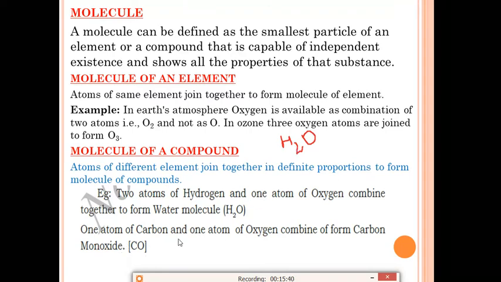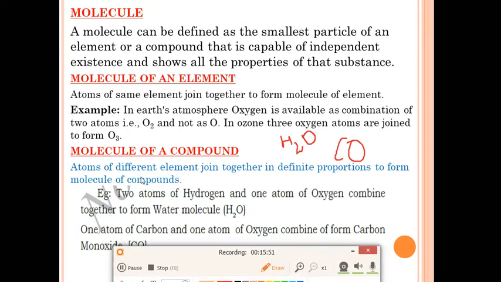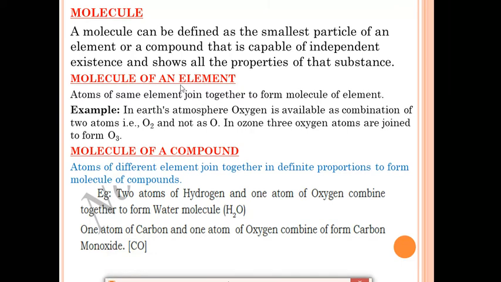Like that, one atom of carbon and one atom of oxygen can combine together to form carbon monoxide, CO. This is the formula of carbon monoxide, CO. It is a very poisonous gas which is very harmful for us. So molecules of a compound are formed by atoms of different elements when they join together in a definite proportion. You have to remember that in a molecule of an element, the same atoms of the element join together, but in a molecule of a compound, atoms of different elements join together to form a compound.